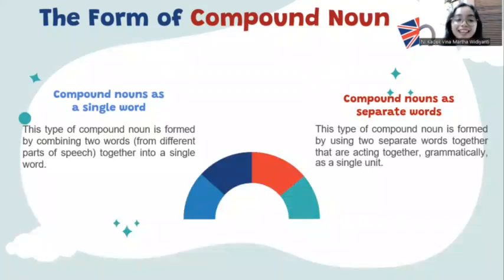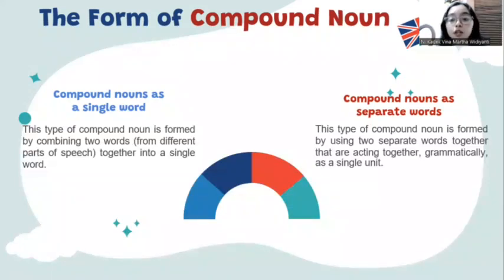Okay, compound noun as a single word. This type of compound noun is formed by combining 2 words from different parts of speech together into a single word. For example, toothpaste. Toothpaste is 2 different words, 2 different parts of speech. We put them together into a single word, toothpaste. And then next, the second form of compound noun is compound nouns as separate words.